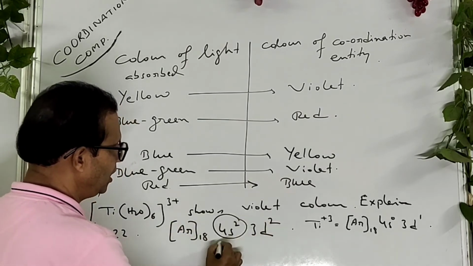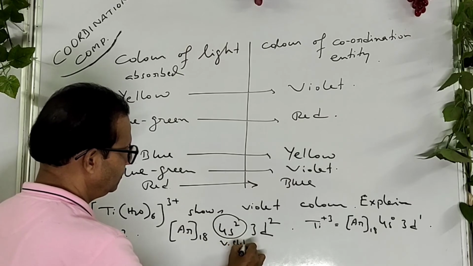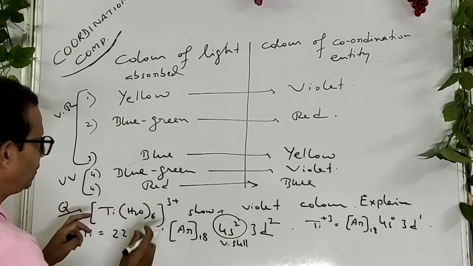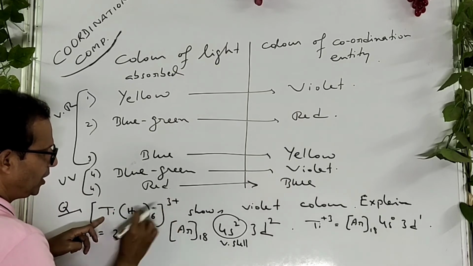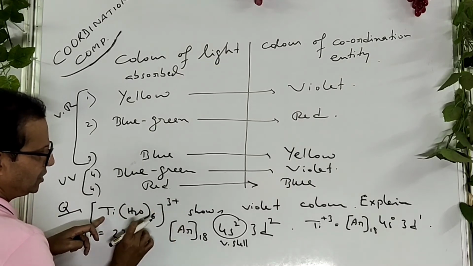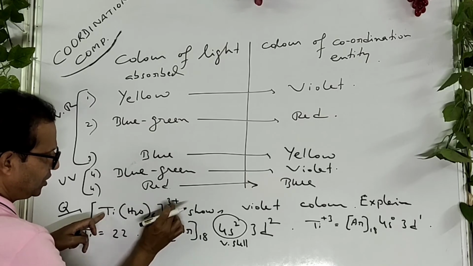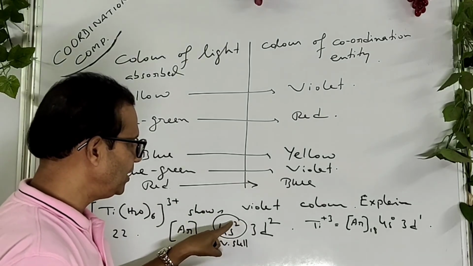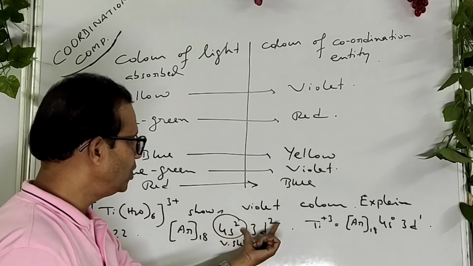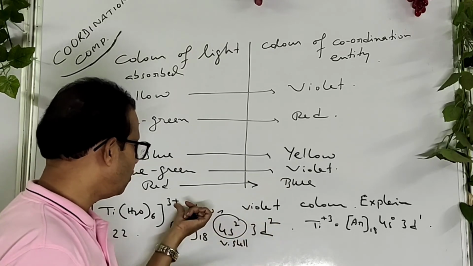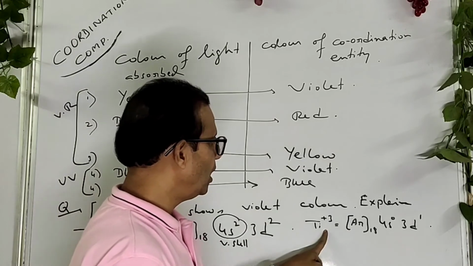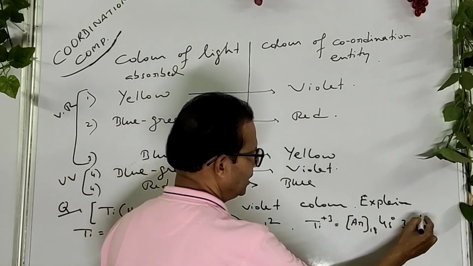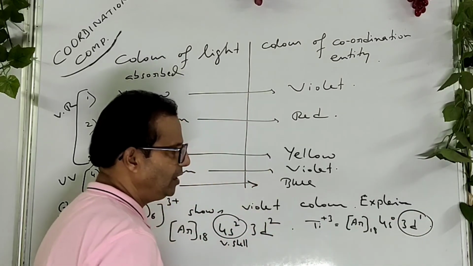This is the valence shell. Here, if you determine the oxidation state of titanium, it becomes +3 because the complex is overall charged 3+. So titanium releases 3 electrons from the valence shell, 2 from the 4s orbital and 1 from the 3d, because you have to remove 3 electrons. So the electronic configuration of titanium 3+ is this, that is, the d orbital contains only 1 electron.